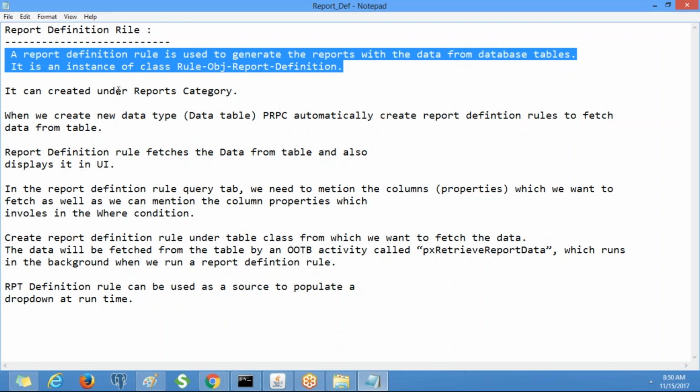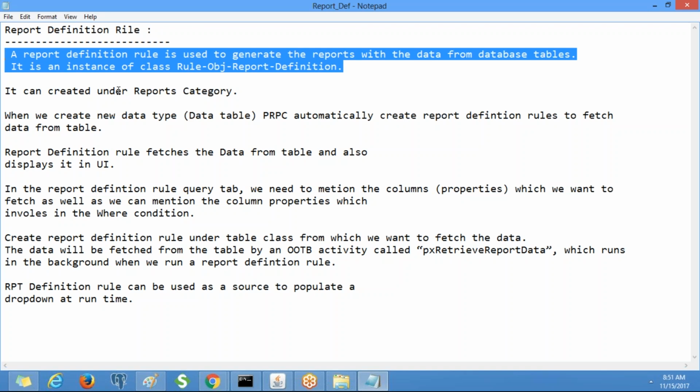Suppose I want to retrieve all the work objects which were created in the past 1 week. I can do that. If we want to fetch all the work object statuses created in the past 1 week, we can take reports like this. A report definition can be created under the report definition category, and it is an instance of the class Rule-Obj-Report-Definition.